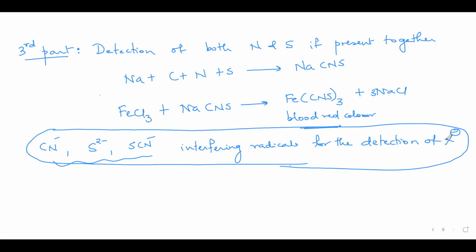These interfere with the detection of the halide ion. You know, halide ions are detected using silver nitrate. Yes, ma'am. But if I add silver nitrate to the filtrate, and halogen is there, a silver halide precipitate will come. Do you agree? Yes, ma'am. But along with that, if any cyanide ion is there, that will also combine with silver nitrate, giving you a white precipitate of AgCN.